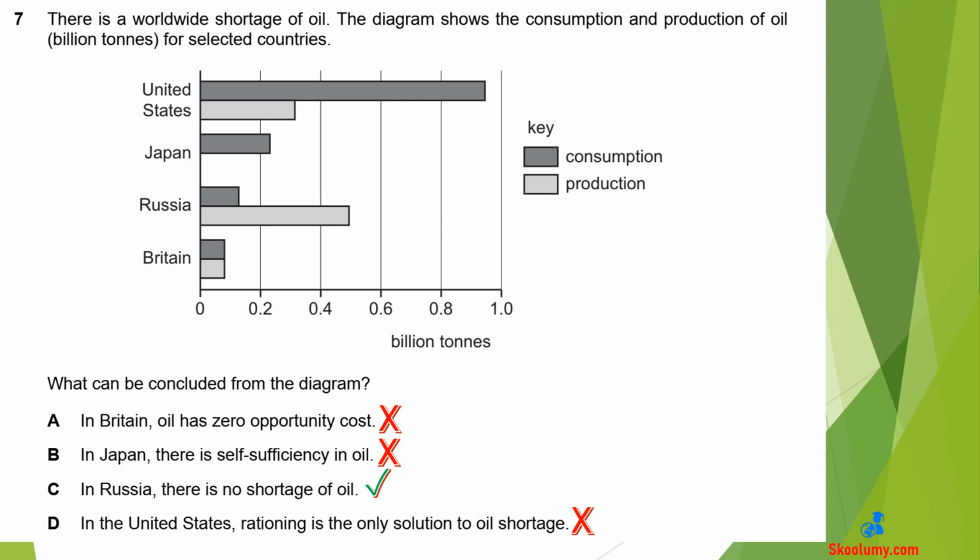A is wrong. Oil does not have a zero opportunity cost because it is limited in supply. Only goods or resources that are available in abundance have zero opportunity cost. These goods are called free goods. B is wrong. Japan is not self-sufficient in oil as it consumes oil but does not produce it. It imports it from other countries. D is wrong. Consumption exceeds the production of oil. It is not rationed but imported from other countries. Rationing can be used by the government only if there is a severe shortage of a good.